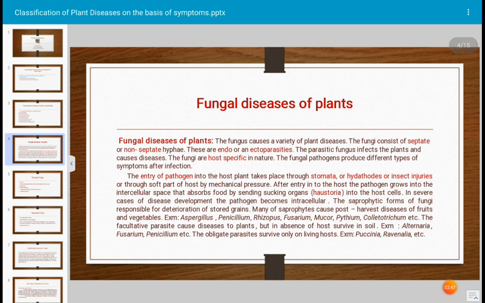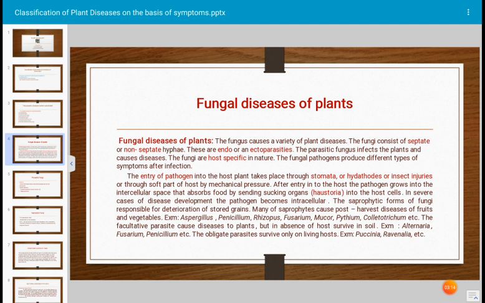The fungal diseases of plants are a group of diseases. Every plant gets affected by fungus, and on a single plant several types of fungi attack, infect and cause disease, but the fungi are host specific in nature. The fungus causes a variety of plant diseases.